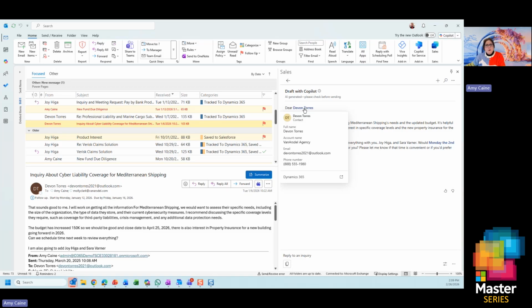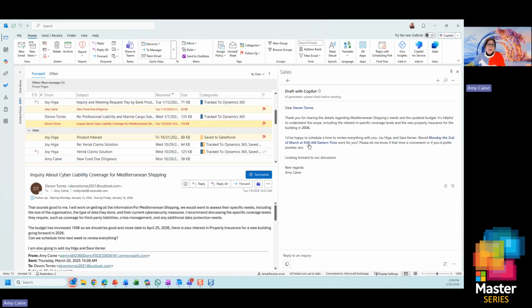We always want to make sure that AI is correct. So we always give you ways to cite and actually double check that that email is correct. So I can see that Devin Torres is the correct person we're replying to. Hey, it did actually catch somebody wants to set a meeting. It's gone through my calendar and picked the first available time. But let's say this first cut of the email is, maybe I want a little bit more. I don't want to meet Monday at 9. I want to meet a little bit earlier.